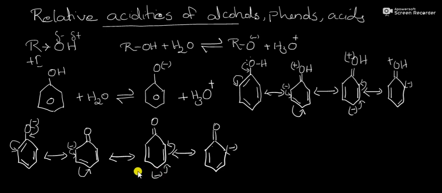Here, in all these resonance structures, only the negative charge is delocalized. Whereas in phenol, there is a charge separation between positive and negative charges. So, phenoxide ion is more stable than our phenol.